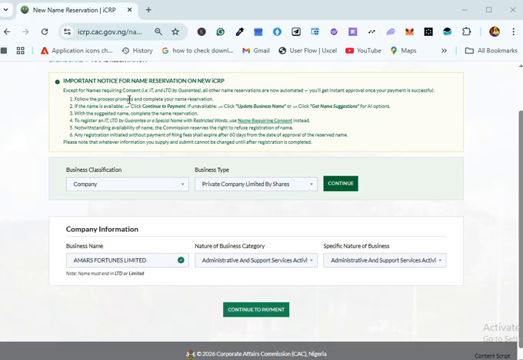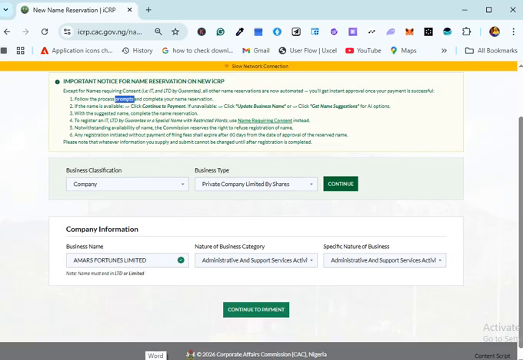The reason why you are seeing prompts here is to let you know that CAC does not operate manually anymore. AI, that is artificial intelligence, has been included in their portal, which means that for business name and company, AI now approves your name. That is the business name you are submitting. It is AI that will approve it. You understand? That is why even for business registration, you can get it immediately after the approval of the business name. You can get it immediately, and that's because it involves the work of AI. It is AI that will help you approve it.